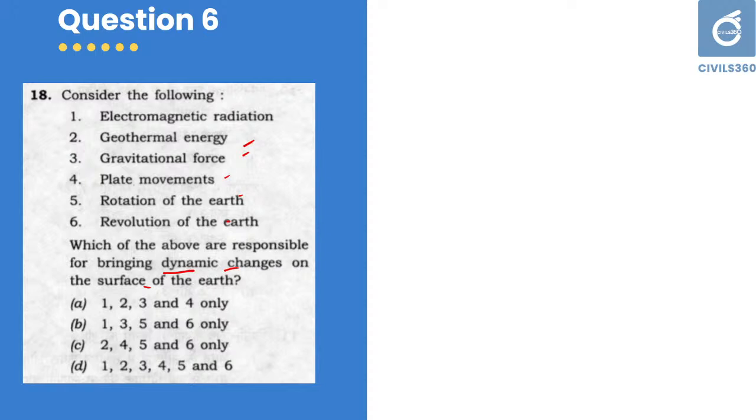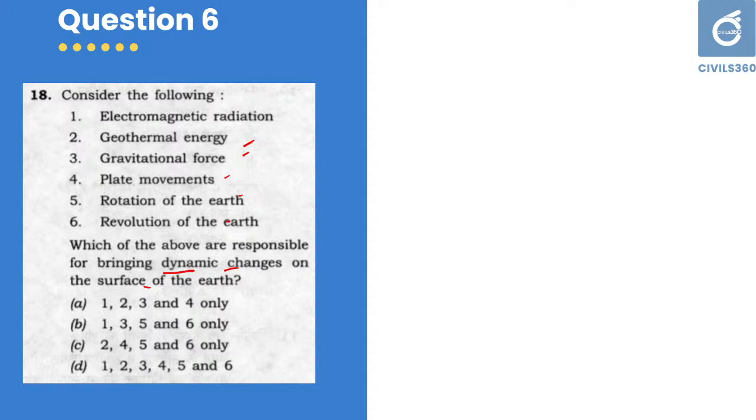The question is dynamic changes or continuously happening changes. Electromagnetic radiation, for example, there is solar winds and all these kind of things. They have certain impact on Earth's atmosphere and Earth's overall planet. Yes, first one is correct. Second one, geothermal energy. Yes, of course, there are various changes initiated by geothermal energy, because geothermal energy may cause certain changes. There will be geographical changes, there will be other changes. So, geothermal energy is also true.